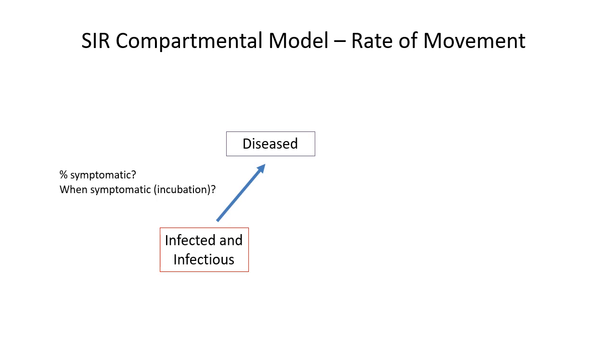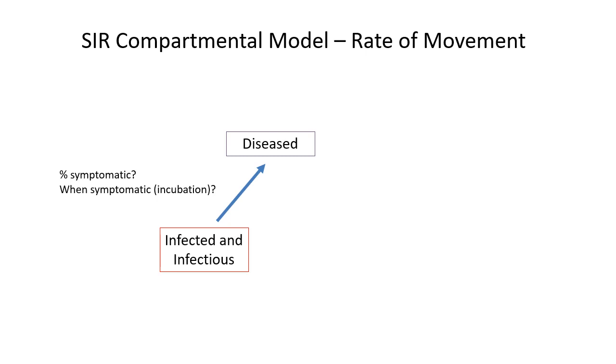For COVID-19, the incubation period is between 4 and 6 days. And according to CDC's current best estimate, about 40% of the infected individuals are asymptomatic, which tells us that about 60% of the infected individuals are symptomatic.